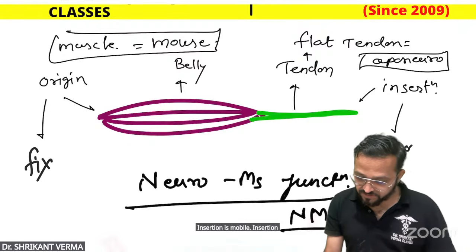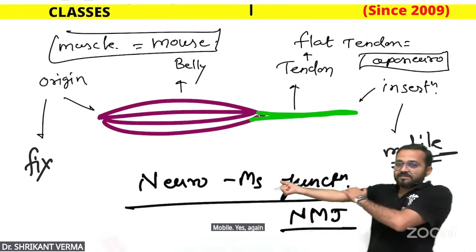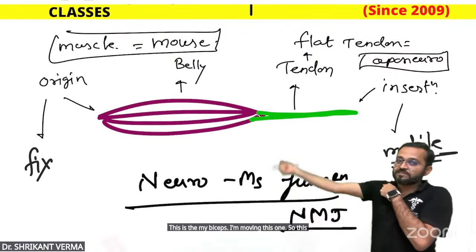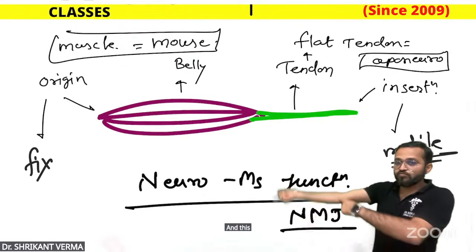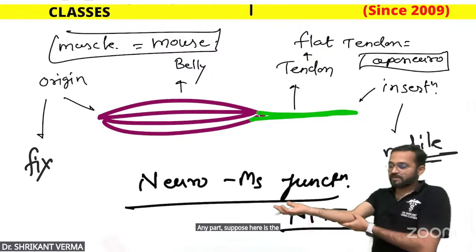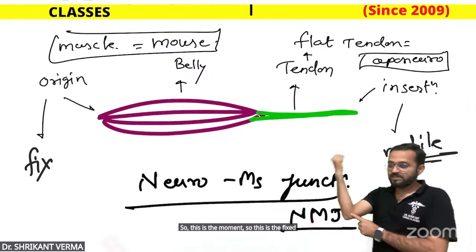Again, this is my biceps, I'm moving this one, so this is fixed. The fixed end is the origin and this is more mobile, so this is the insertion. Suppose here is the flexor carpi ulnaris, this is the movement, so this is the fixed end, the origin, and here is the mobile end, that is the insertion.